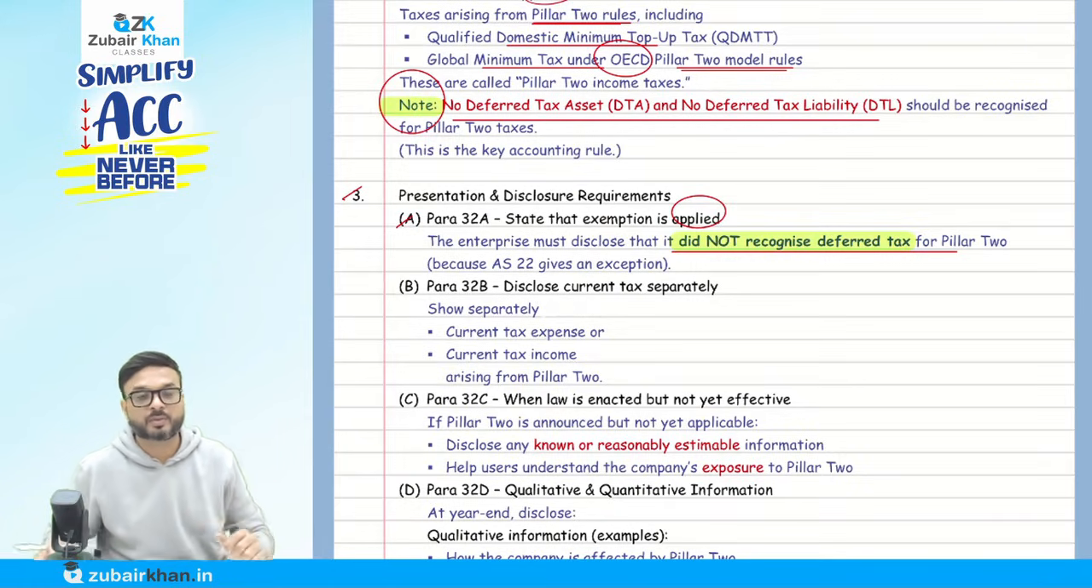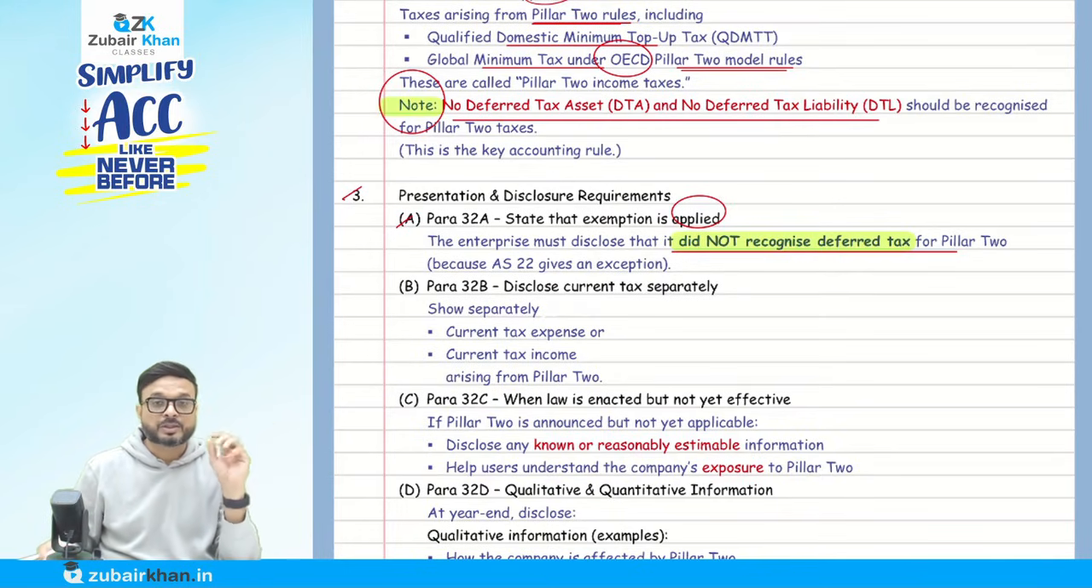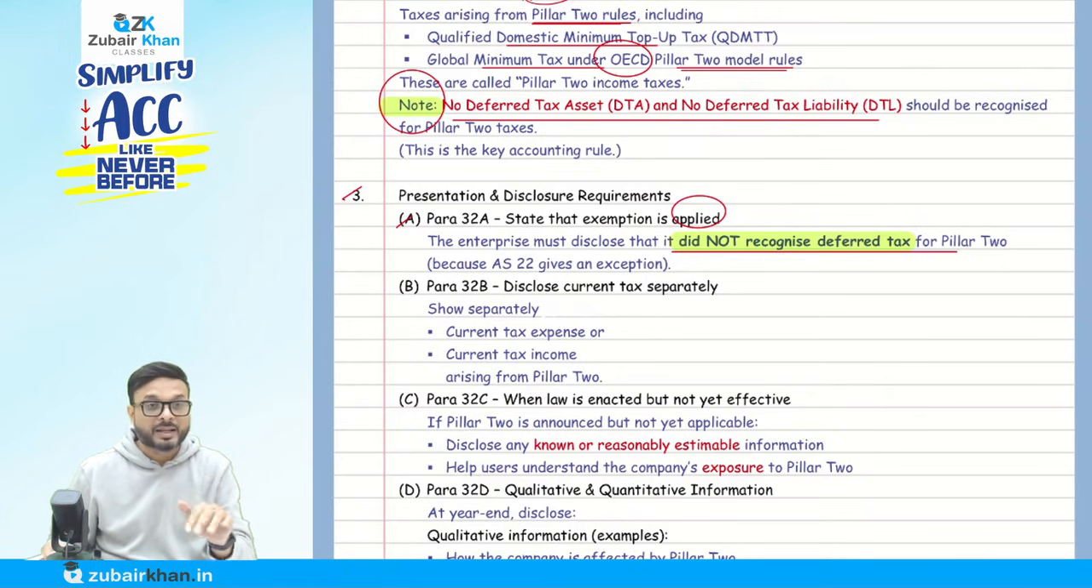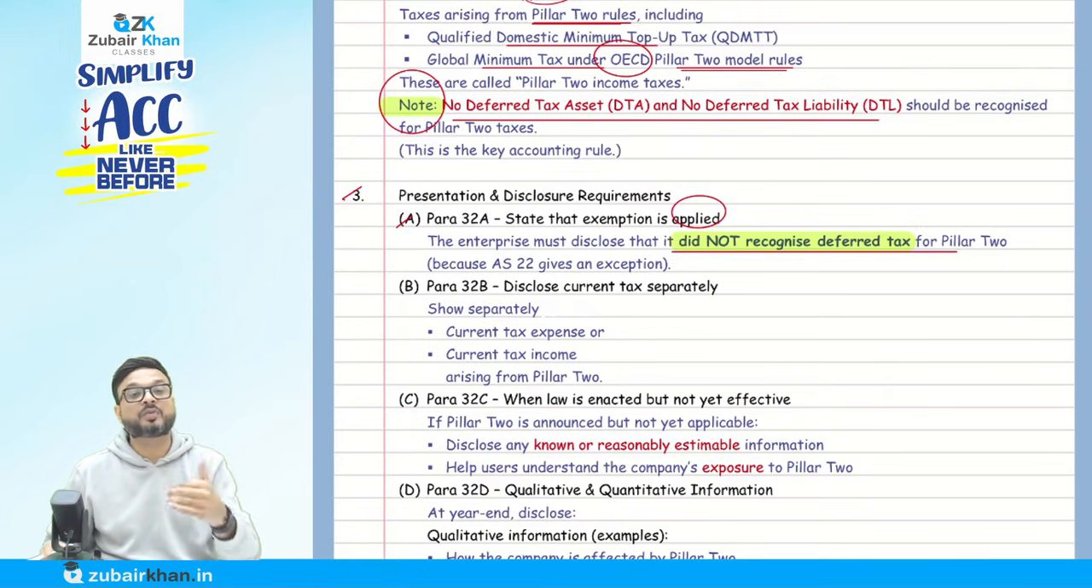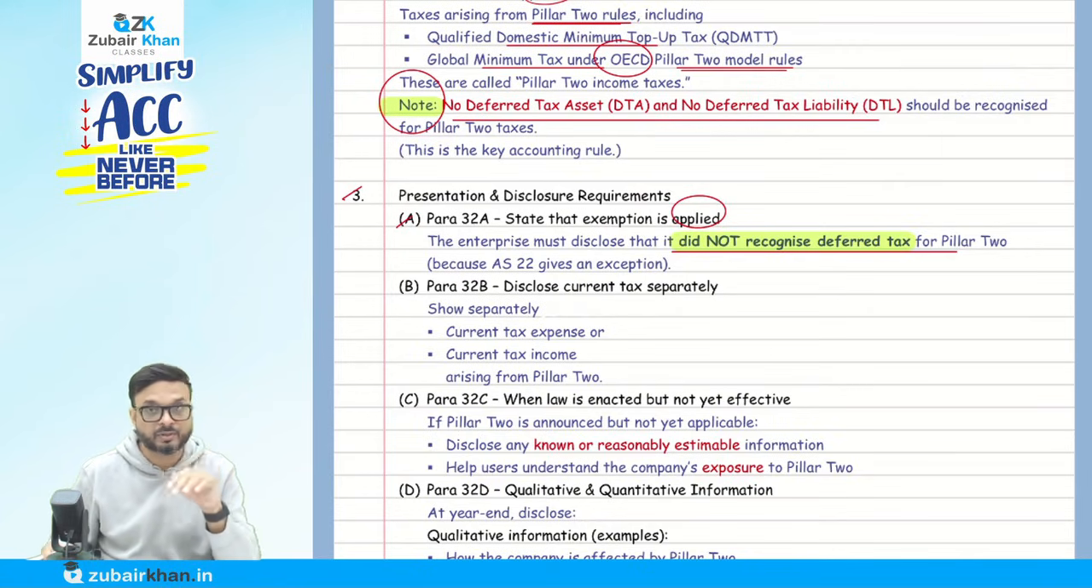Okay, on those differences I'm talking about, the 6%, 15% minus 9%, that is the rate of tax in Dubai. So we should not recognize the deferred tax asset and liability. We know that. But at the same time, we have to disclose that we have not recognized deferred tax asset and liability because AS 22 tells us that. We have to mention them.